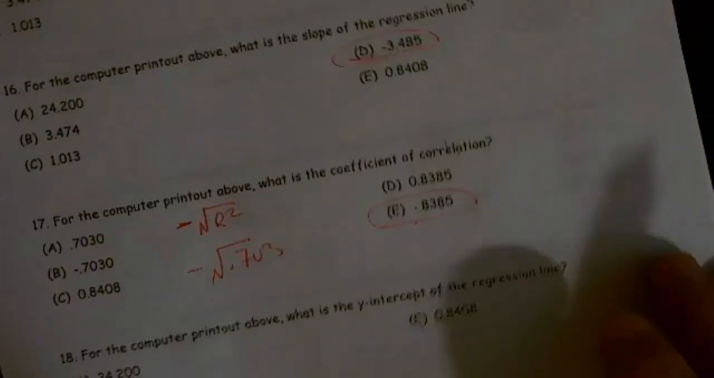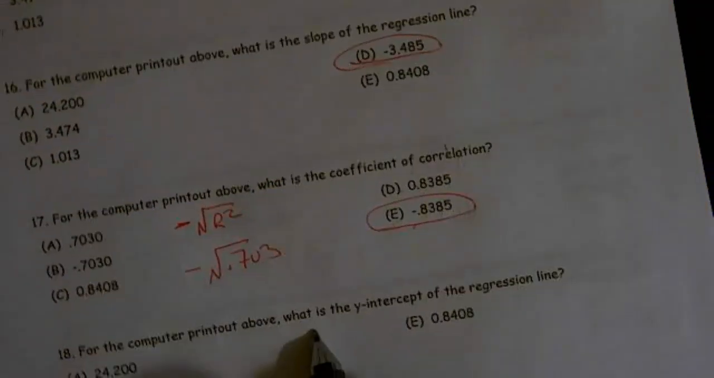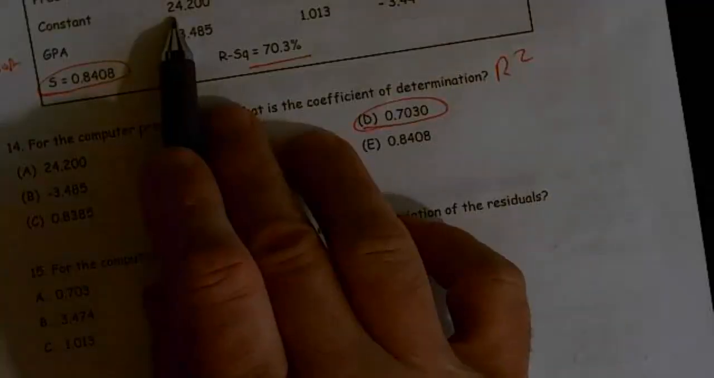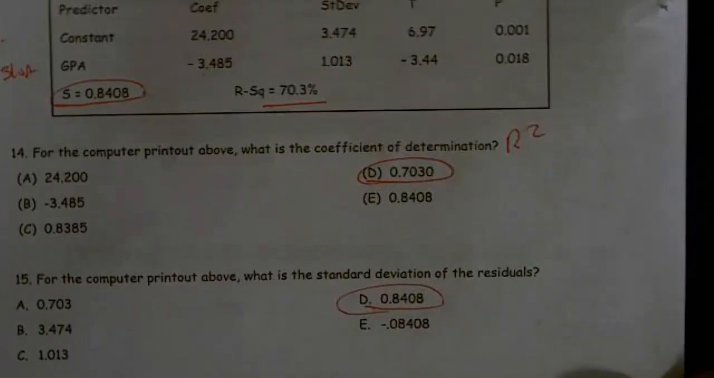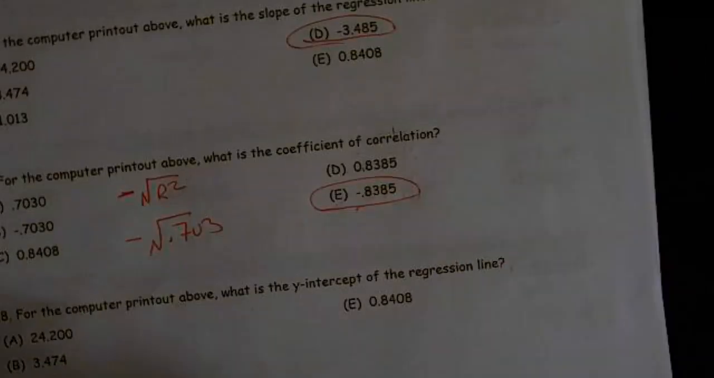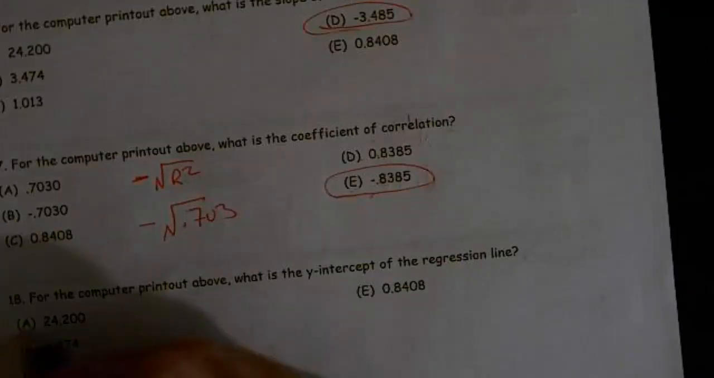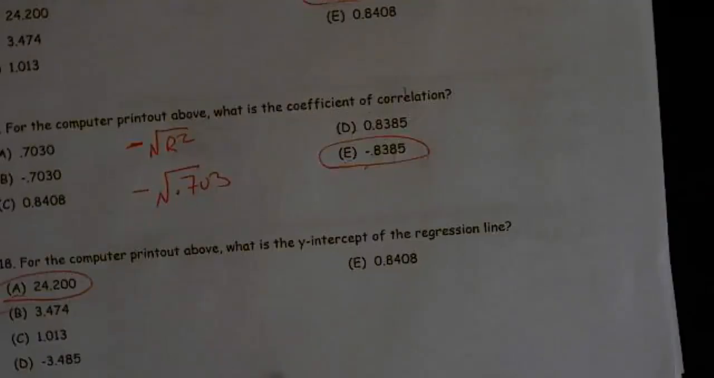All right. For the computer printout above, what is the y-intercept? Well, the y-intercept is on the constant line. And on our constant line, we have 24.2. So 24.2 happens to be my y-intercept. All right, that takes care of that one.